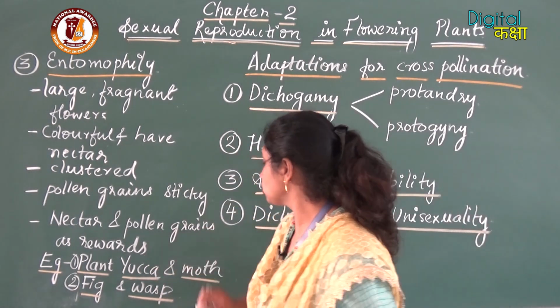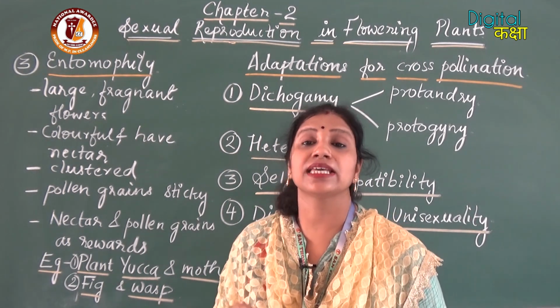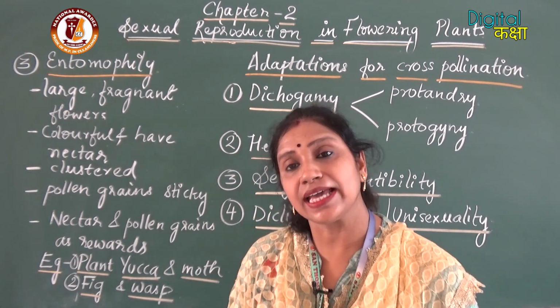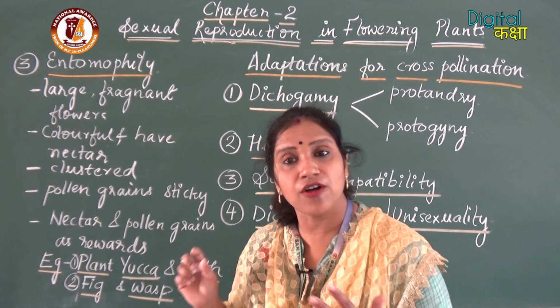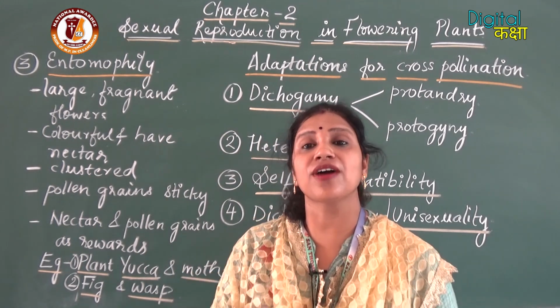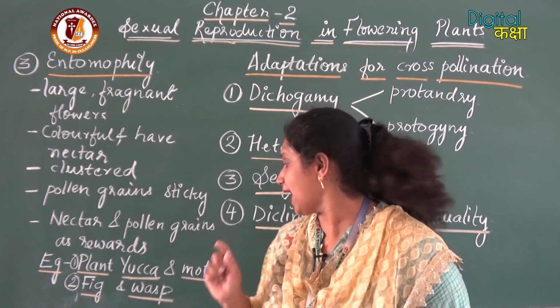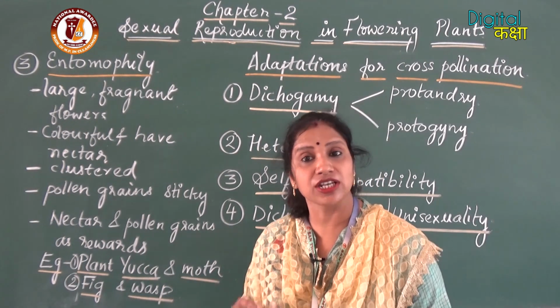Now in plant yucca and moth, the insect lays its eggs in the ovary of the plant yucca. So for laying the eggs in the ovary, it visits a number of flowers, and after finding a compatible flower, it bores the ovary and lays the eggs inside the ovary of the plant yucca.